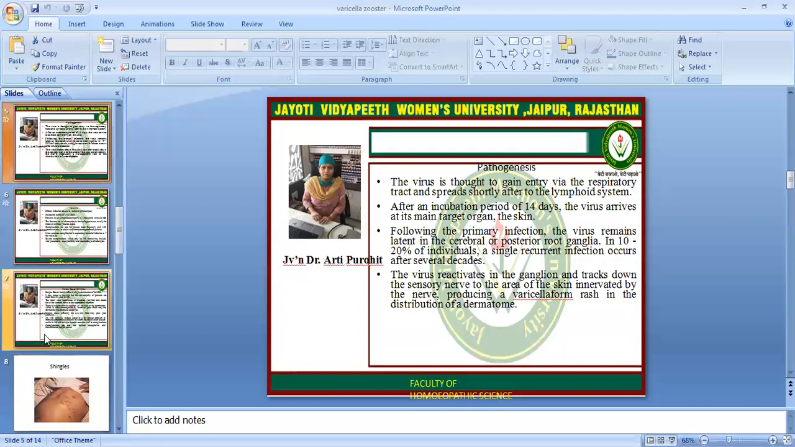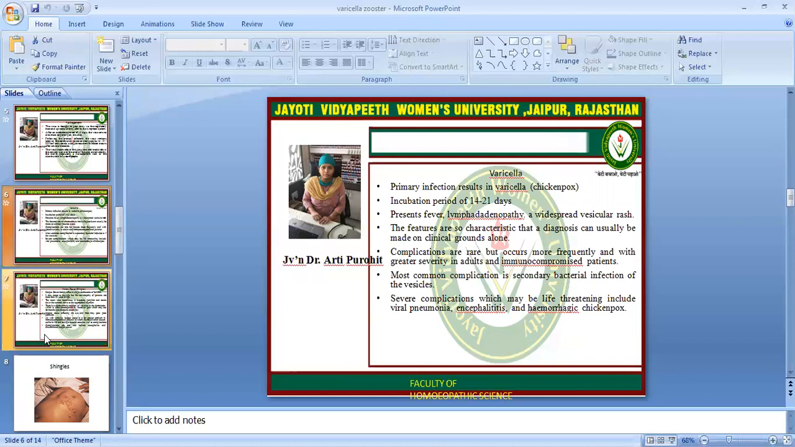The virus is thought to gain entry via the respiratory tract and spread shortly after to the lymphoid system. After an incubation period of 14 days, the virus arrives in its main target organ, the skin. Following the primary infection, the virus remains latent in the cerebral and posterior root ganglia. In 10 to 20% of individuals, a single recurrent infection occurs after several decades. The virus reactivates in the ganglia and tracks down the sensory nerve to the area of skin innervated by the nerve, producing a varicella-form rash in the distribution of the dermatome.